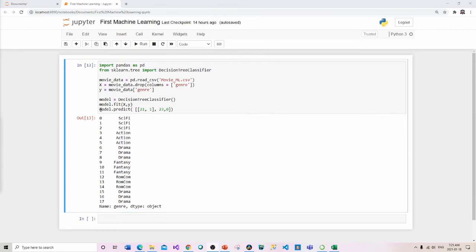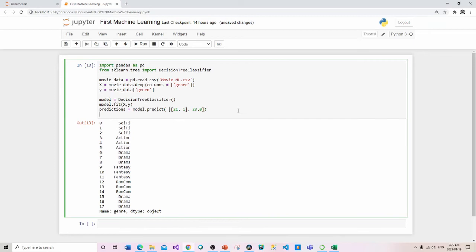And then once we've created that, we're going to create a variable for this, predictions, and initialize all of this to predictions. And now let's inspect that. And the way we'll do this is just do this. And let's run this.